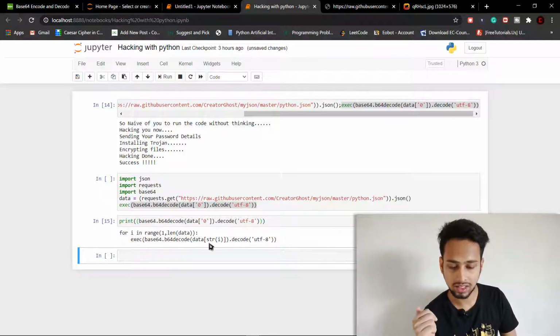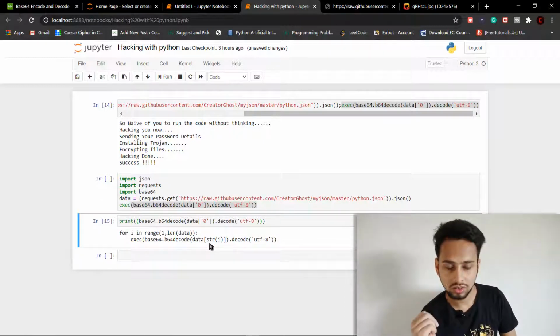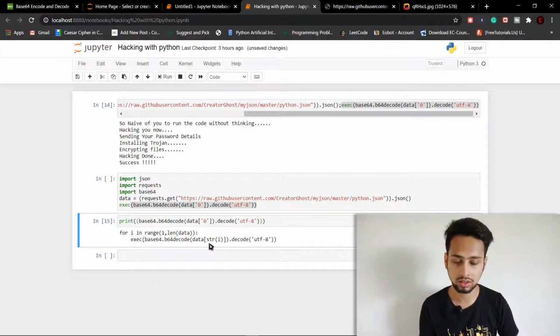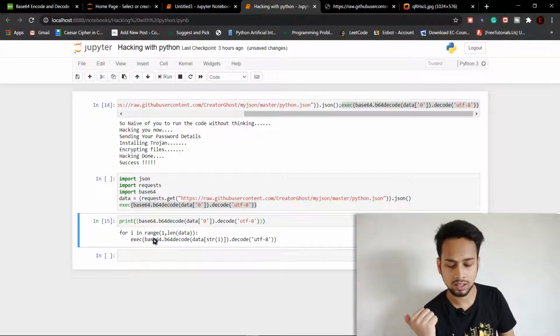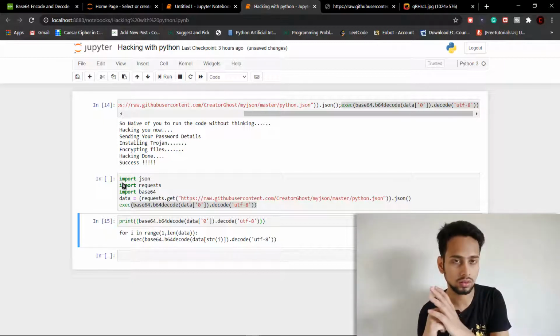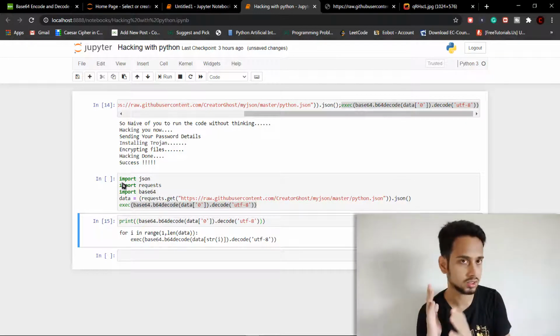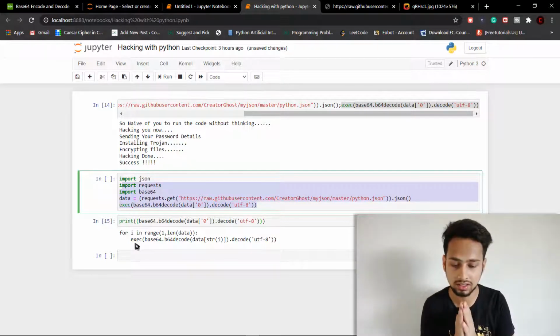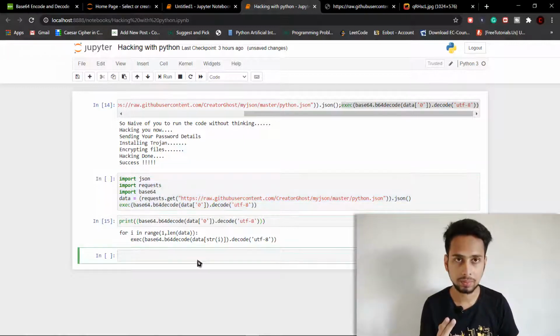When you print it, you are going to see what is actually inside this. So if someone by chance comes here and tries to look at our code, he is going to see: for i in range len of data, so we are going to go till the size of the data, starting from 1. As 0 we have already executed, so we start from 1 to all the remaining data, and keep executing all the things inside this data. So let us see what all is inside the data. Let me use this single loop to see what is inside the data.